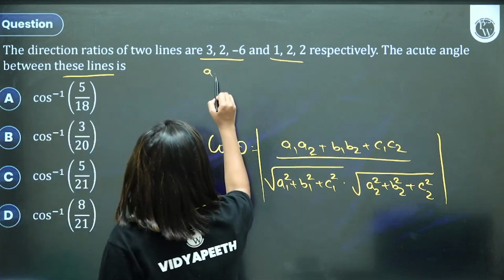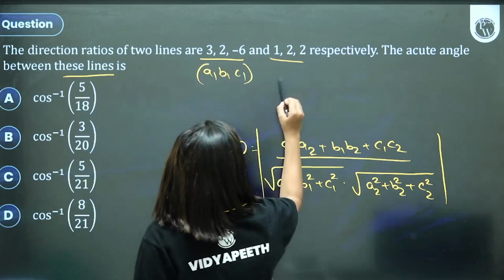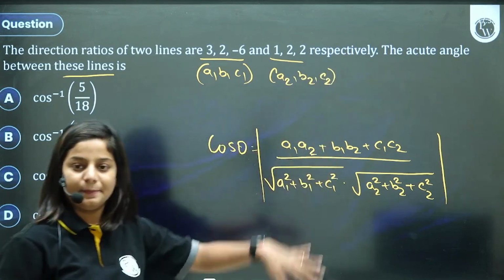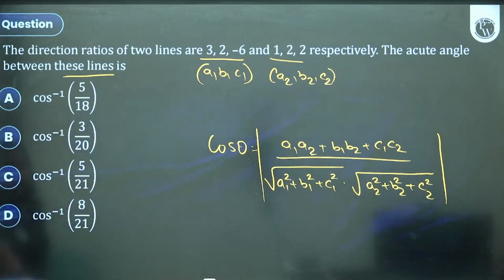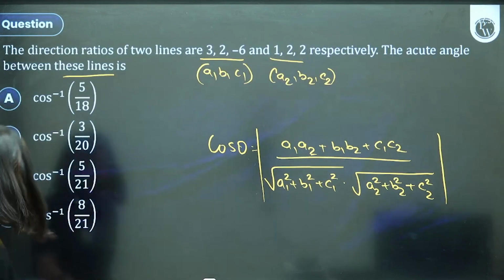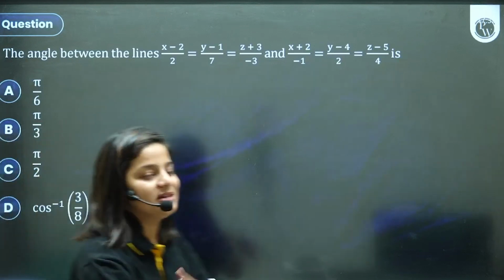A1, B1, C1 is the direction ratio of the first line, and A2, B2, C2 is the direction ratio of the second. So after solving, whatever answer you get, please solve it and take it, because I have mentioned that we need something important.